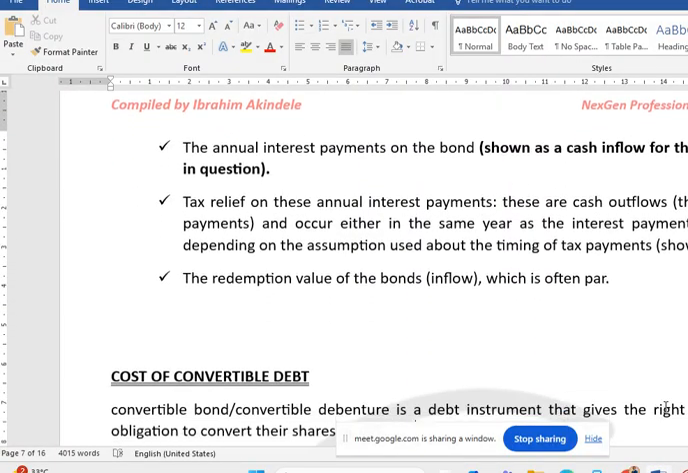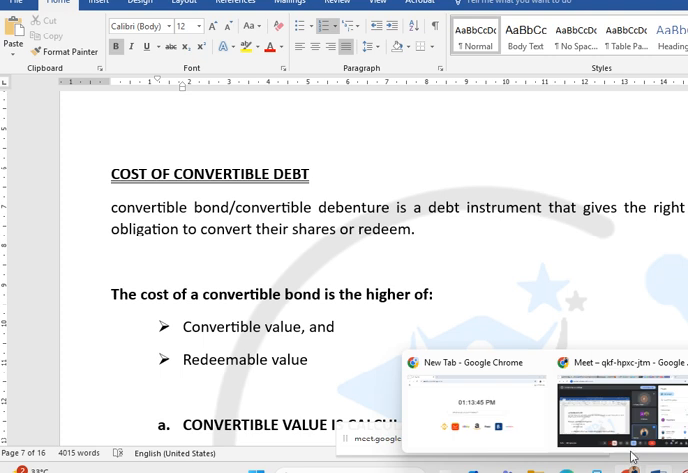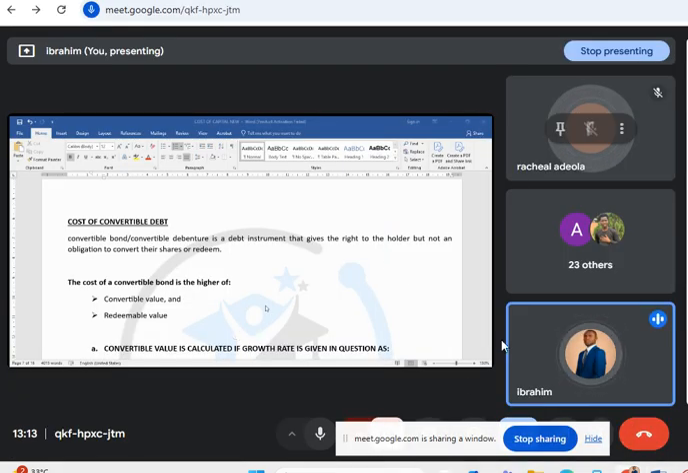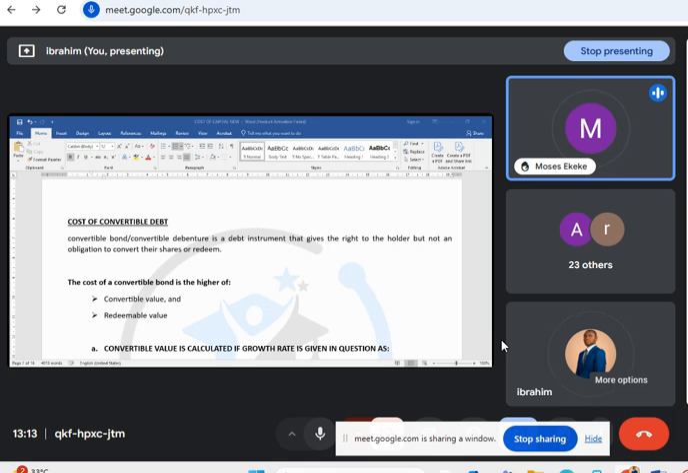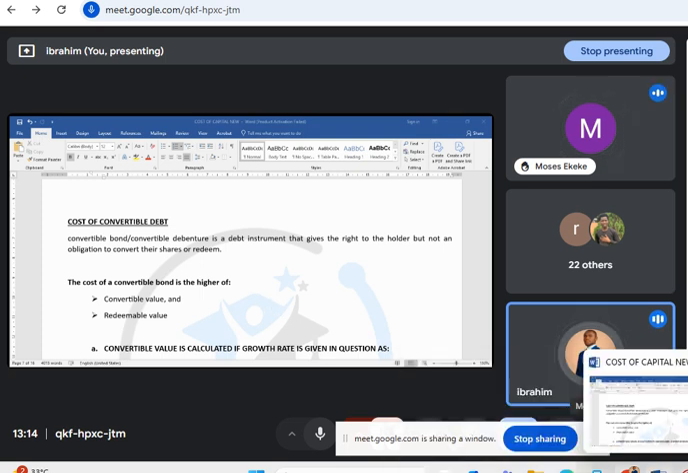So now, the next debt that we need to look at. Moses, sorry, please, I have a question. Can the redemption be at a discount? That is a very good question. When we do a question, we will actually illustrate that. I think I actually omitted that part. Well done. Now, let me quickly go back again.